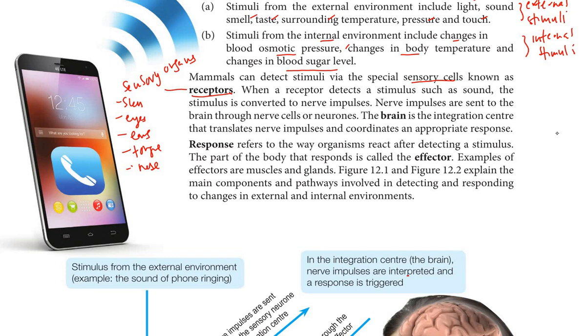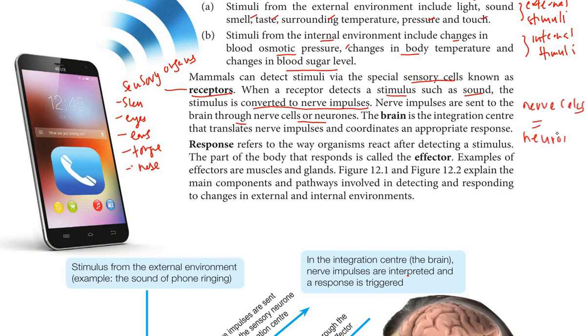When receptors detect a stimulus such as sound, the stimulus is converted to nerve impulse. Nerve impulse is actually like an electrical signal that will be transported fast to the brain. Nerve impulses are sent to the brain through nerve cells or neurons. So nerve cell is the same as neuron.